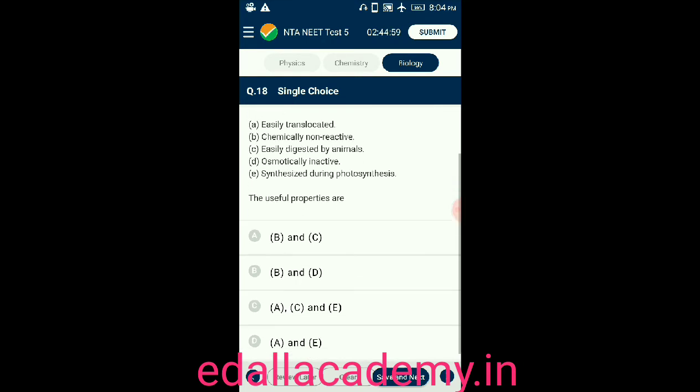The options are either B and C, or B and D, or A, C and E, or A and E. And the useful properties are B and D, chemically non-reactive and osmotically inactive. So those two statements are the useful properties.